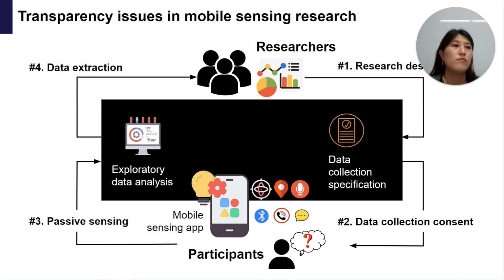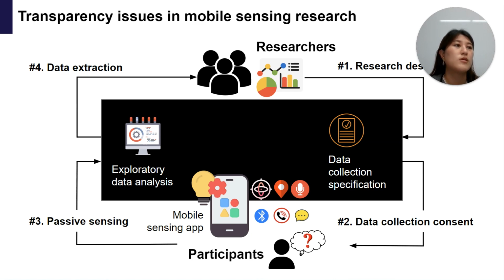Despite such concerns, recent studies have demonstrated that a large number of participants involved in mobile sensing research would often underestimate the severity of potential privacy threats due to limited knowledge of sensor data, and show difficulty recalling diverse types of sensor data and associating them with potential privacy risks that can occur to them.